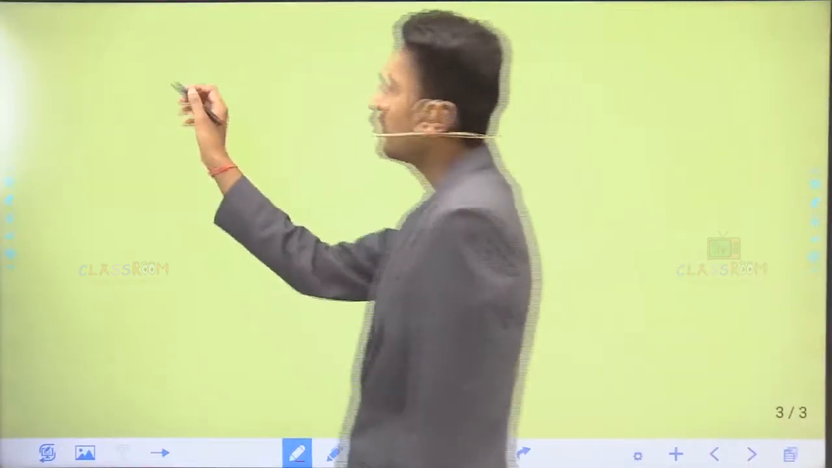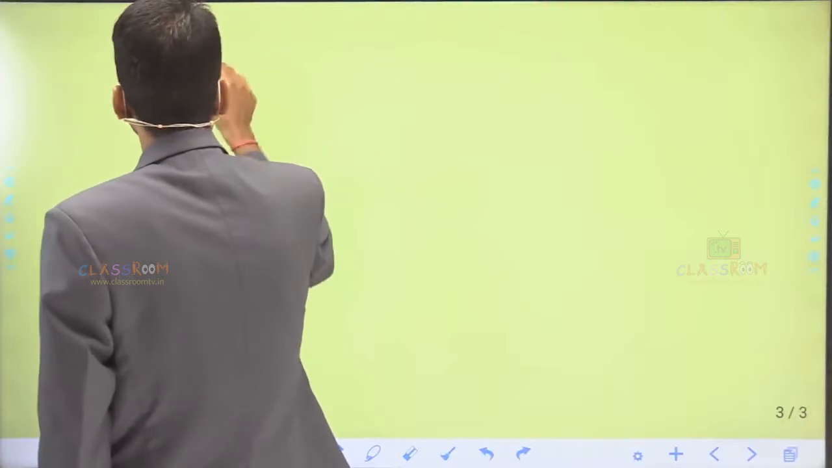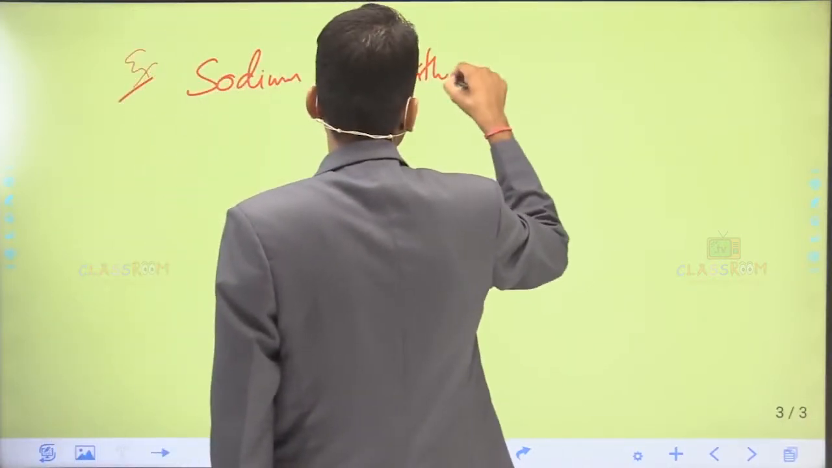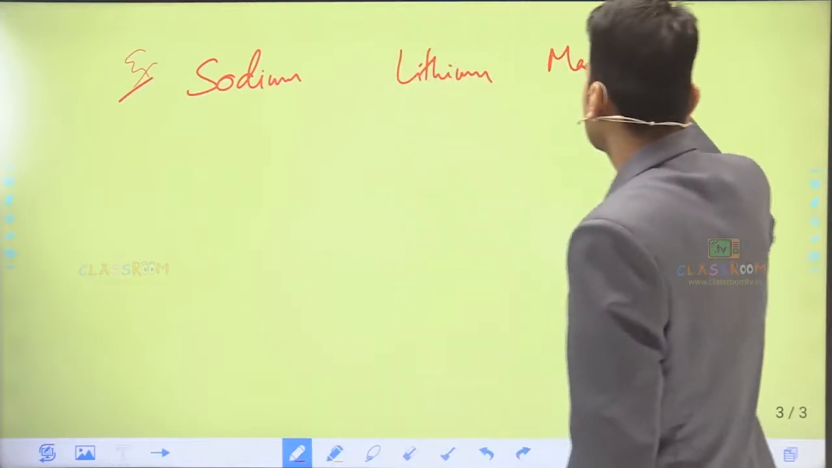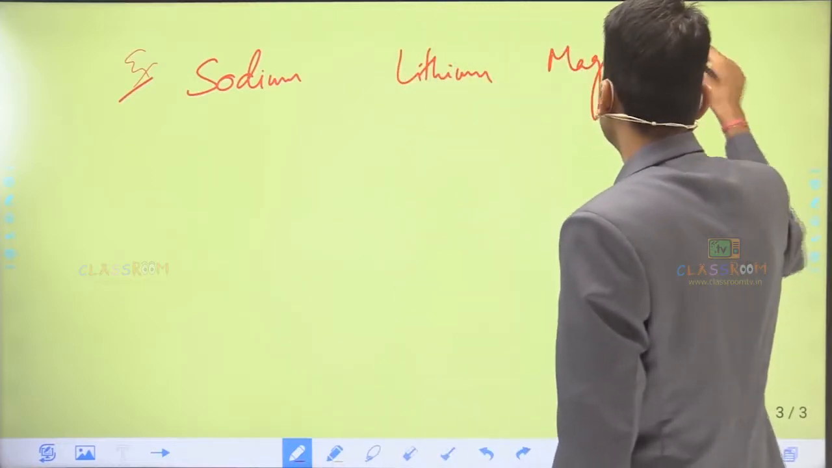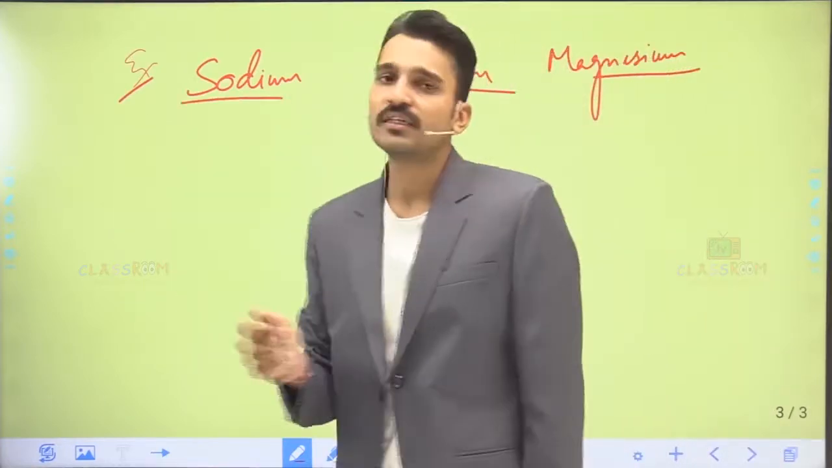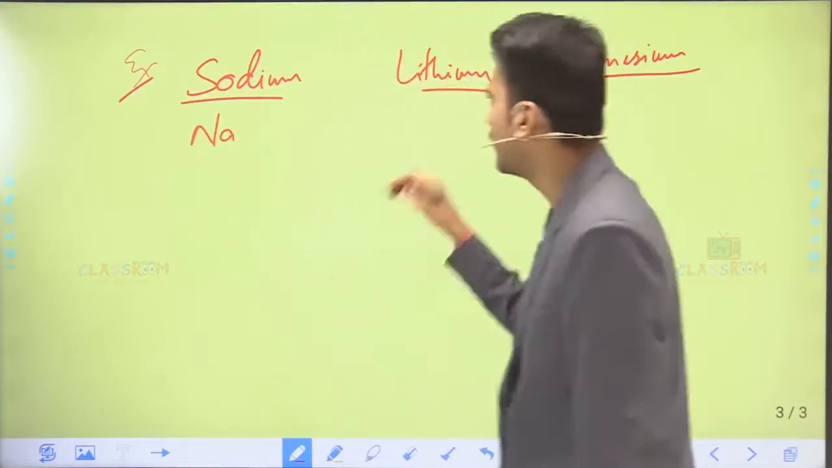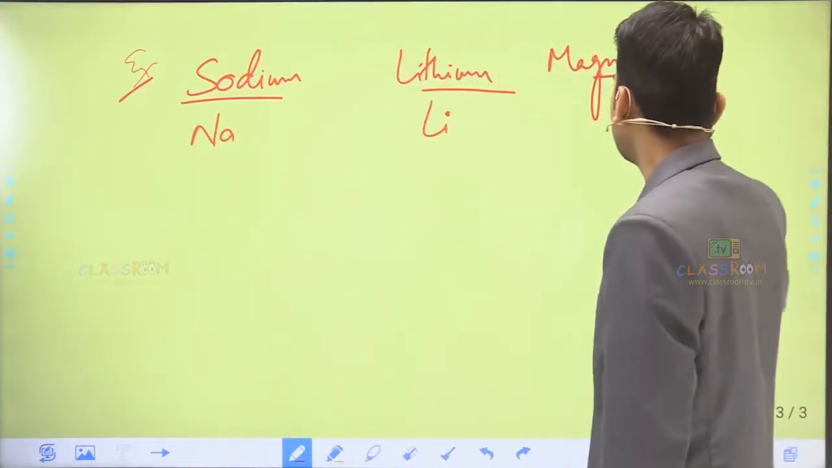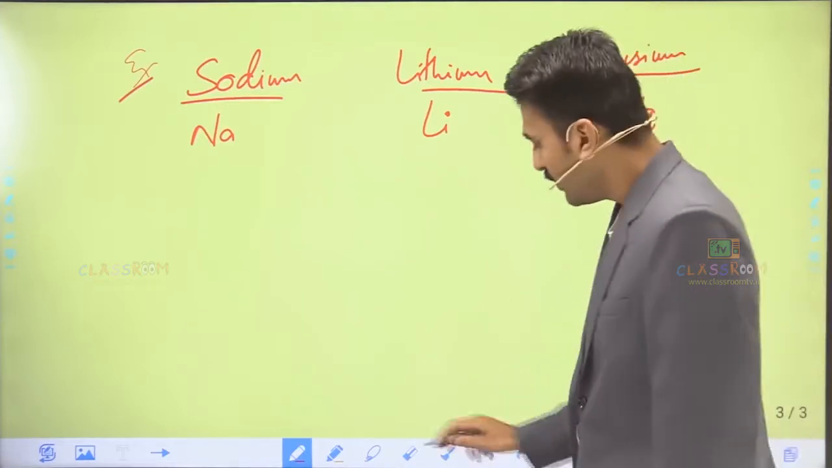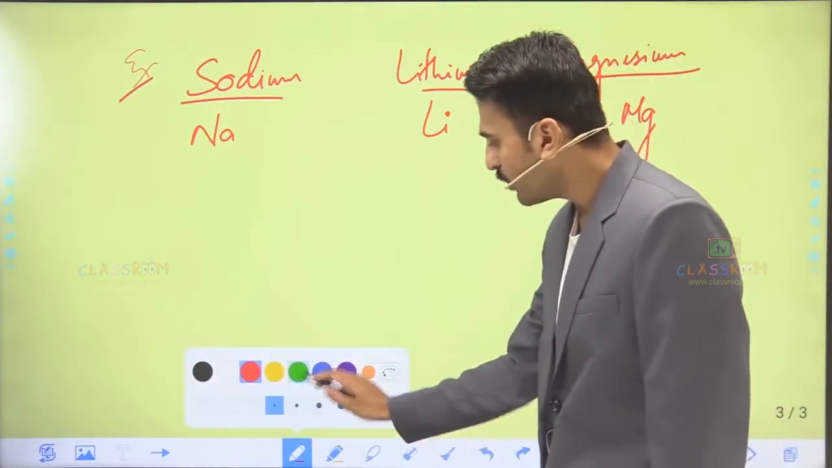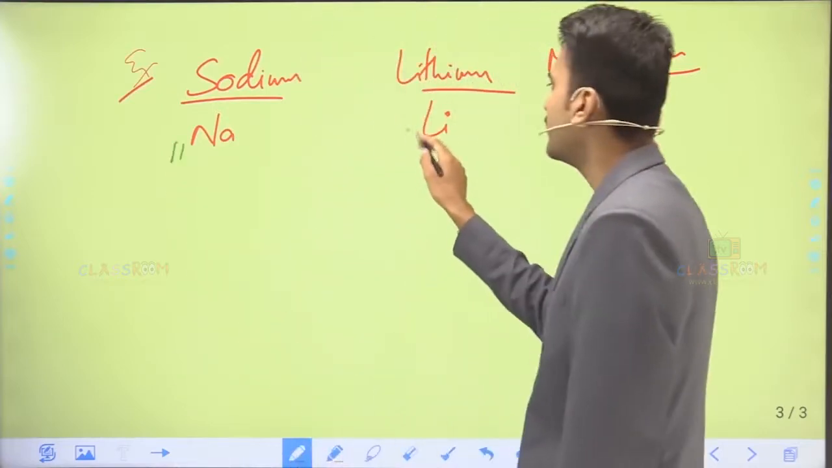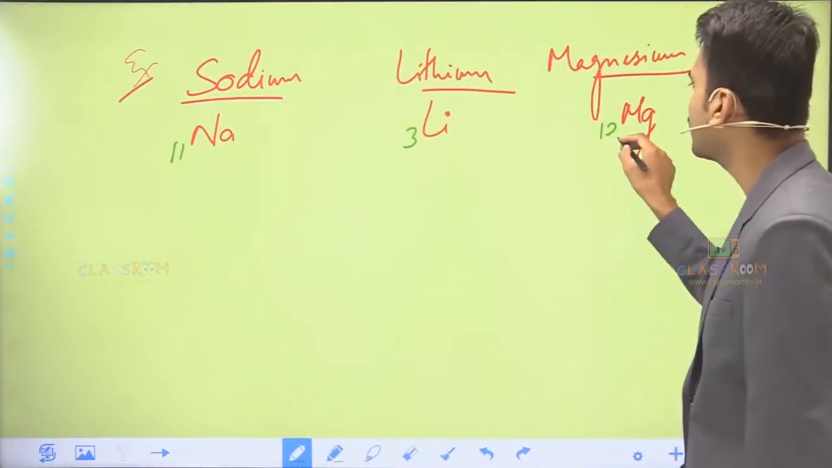Just for an example, if I talk about sodium, lithium, magnesium. So these are certain different elements. The symbol for sodium is Na, the symbol for lithium is Li, while the symbol for magnesium is Mg. Their atomic numbers: the atomic number of sodium is 11, while the atomic number of lithium is 3, and the atomic number of magnesium is 12.